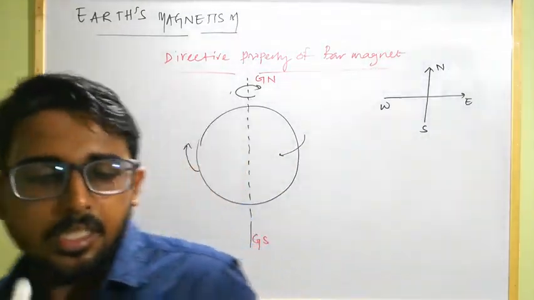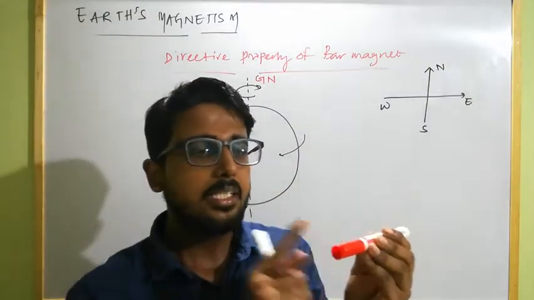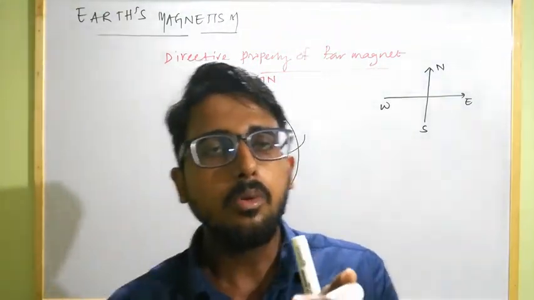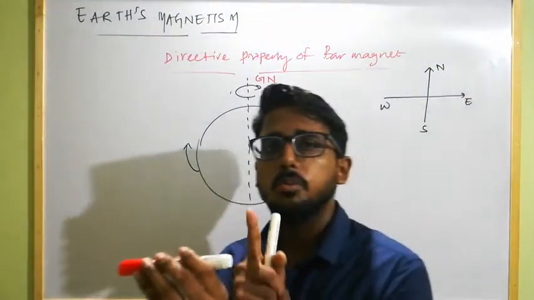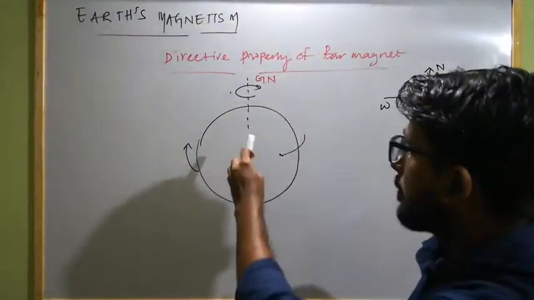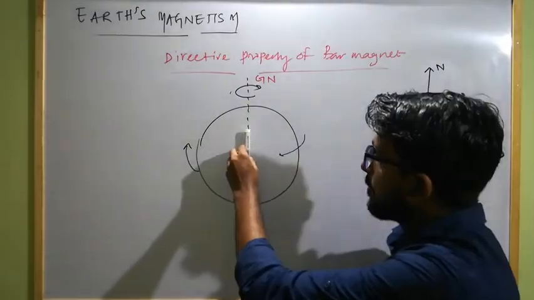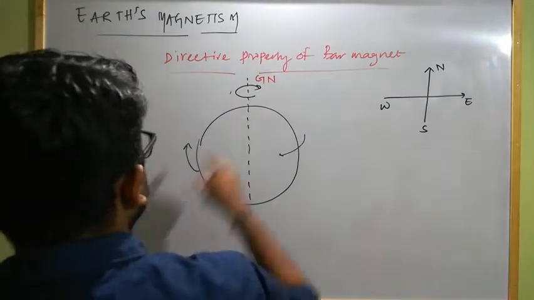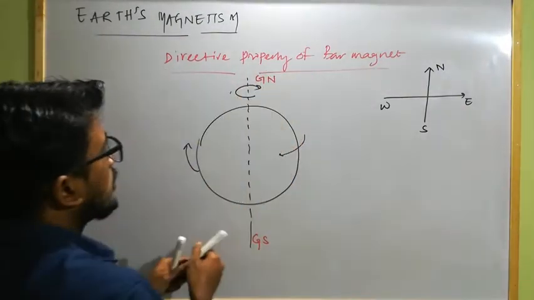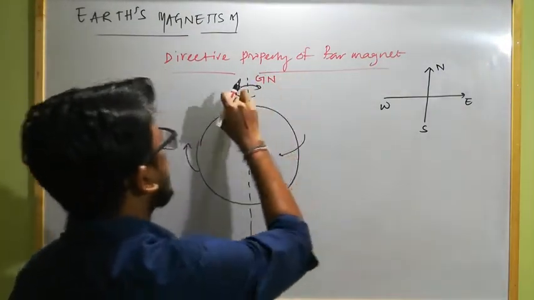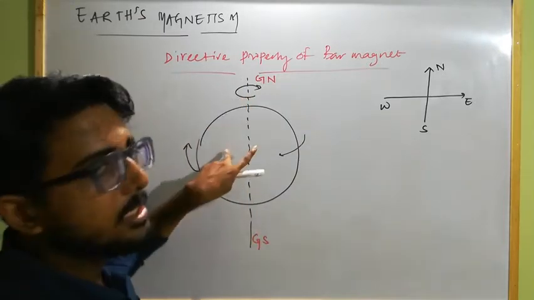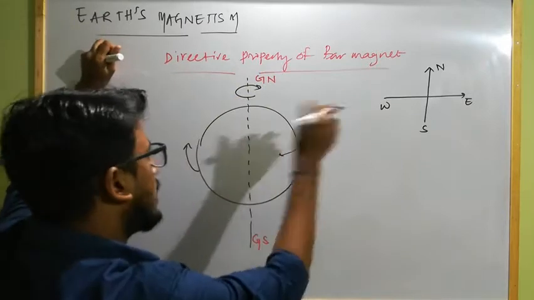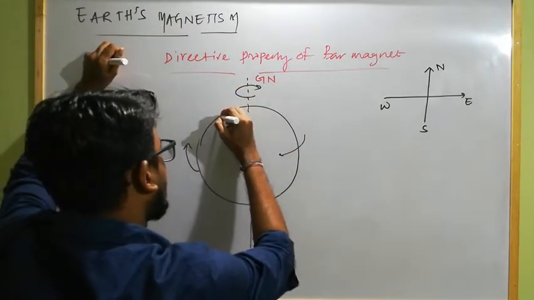That means the north pole of a magnet is most attracted towards the south pole of another magnet, and the south pole of a magnet is most attracted towards the north pole of another magnet. So as the freely suspended bar magnet directs its north pole along the geographical north pole, there must be the magnetic south pole of the Earth's magnet. That means near the geographic north of the Earth there must be the magnetic south pole of the Earth.